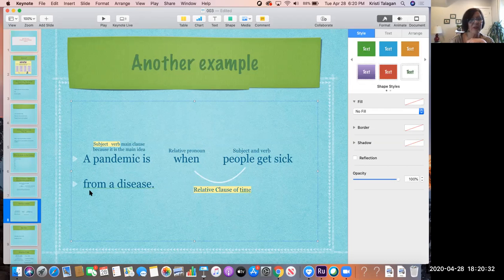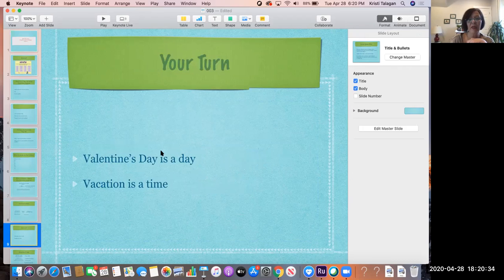From a disease. Valentine's Day is a day, and this would be your turn, when vacation is a time when we get to relax. Valentine's Day is a day when we give flowers.